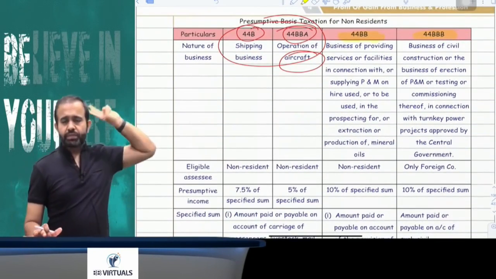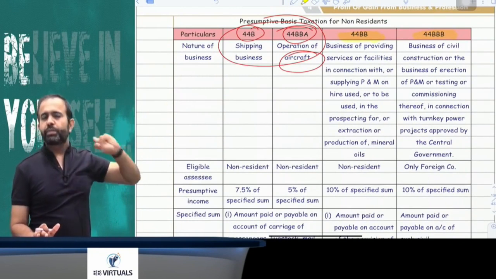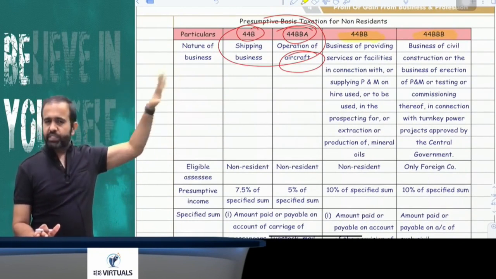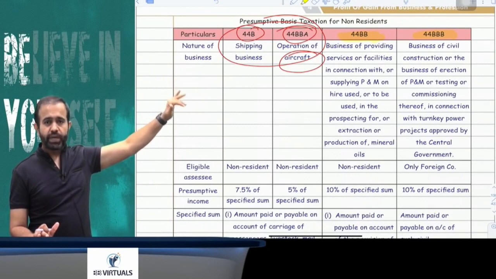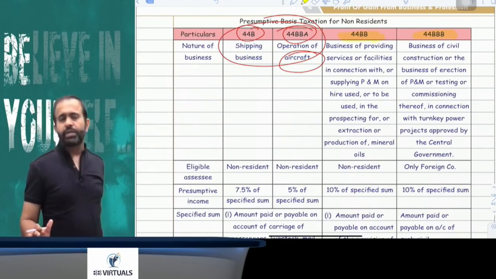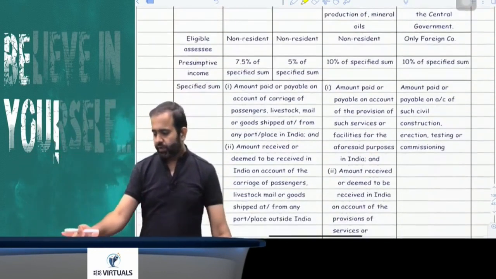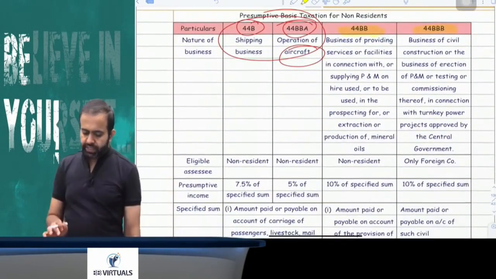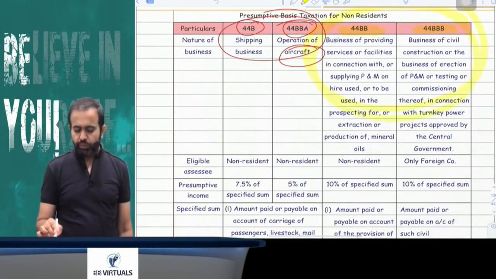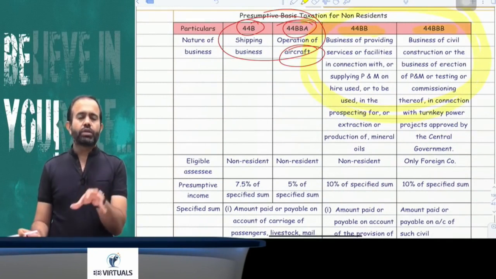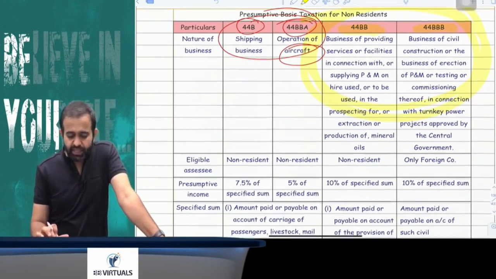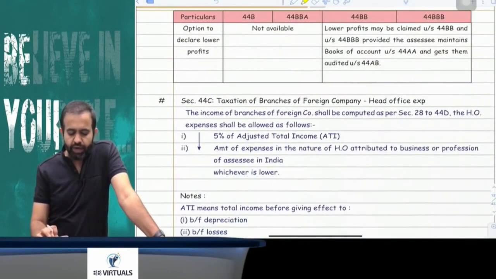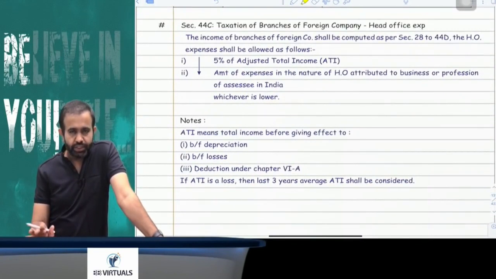So under 44B, in case of the shipping business, 7.5% is PGBP income. Aircraft business, 5% is PGBP income. Services related to production and extraction of minerals and supply of plant and machinery, 10%. And 44BBB, turnkey project, 10% will be PGBP income. Now try to understand for these last two sections, 44BB and 44BBB: if your actual income is less than 10%, can you declare less than 10%? The answer is yes, but for that you are required to maintain books of accounts and get them audited. You got my point or not?